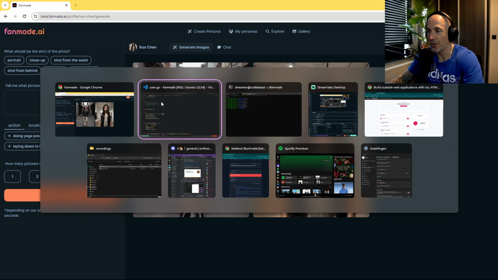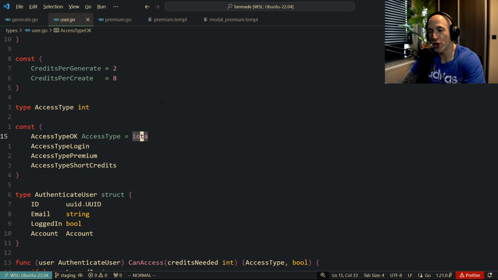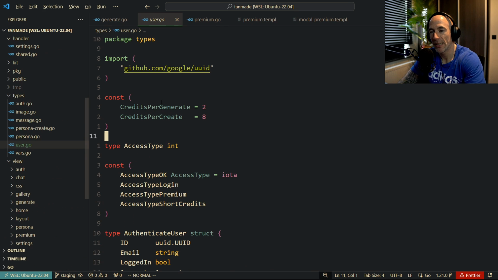So that's that, guys. I'm gonna show you exactly how to build this kind of thing. I'm gonna show you how you can do this image polling stuff with HTMX. I'm gonna show you authentication, deployment, and all that. I'm gonna show you the whole shebang, what I learned here, and also with Laravel.